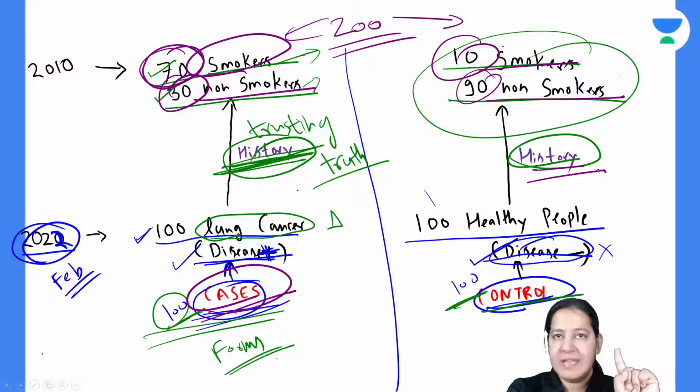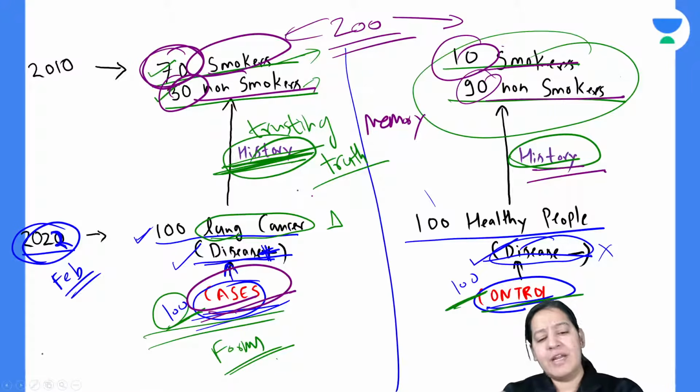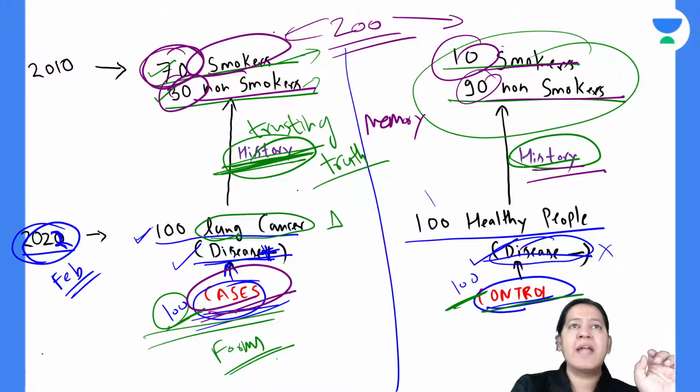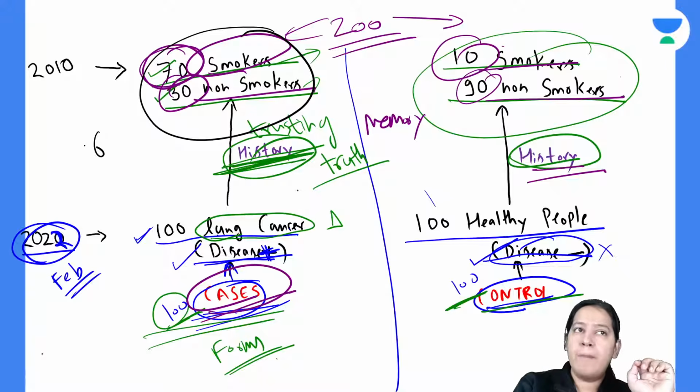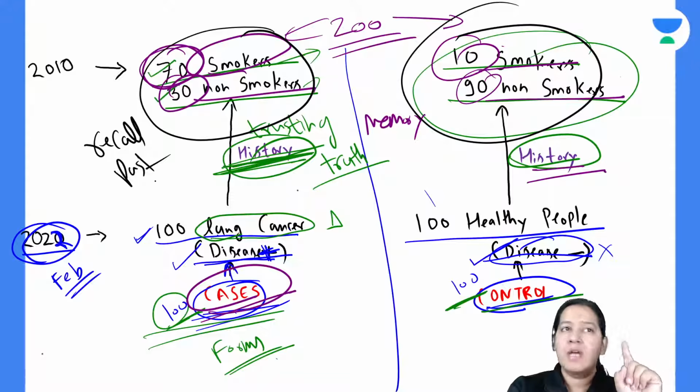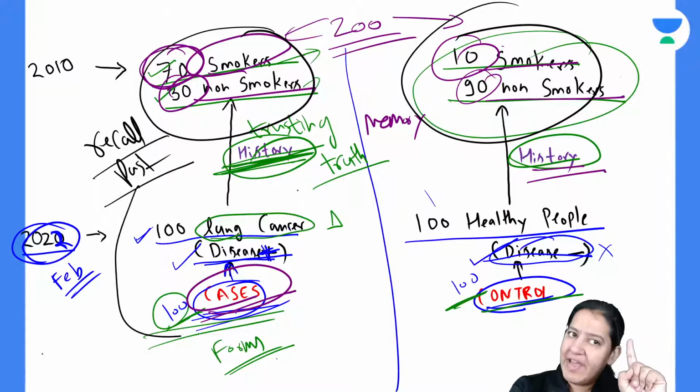History is the thing that you are interviewing them, you are asking them, and the person can always lie. It is based on the memory of the person. What is the drawback of this study? The drawback of this study is that the cases can do a better recall of the past as compared to controls. The cases are the ones who already have the disease.